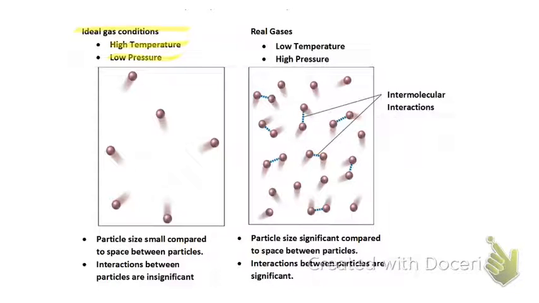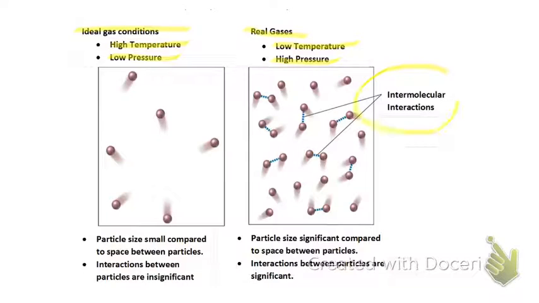When the pressures are low or you have extremely high temperatures, the gas behaves very much like an ideal gas, where you have complete freedom of motion and zero intermolecular forces between the particles. Whereas with real gases, when the temperatures are fairly low and you have fairly high pressures,